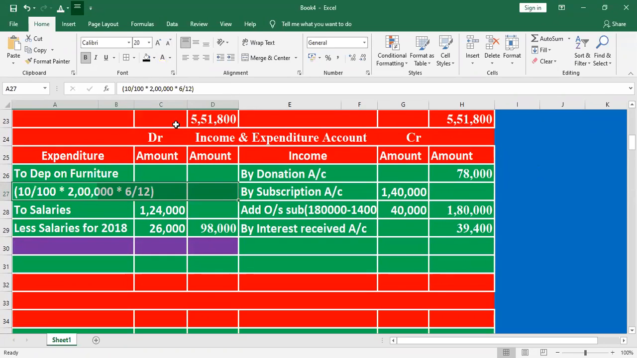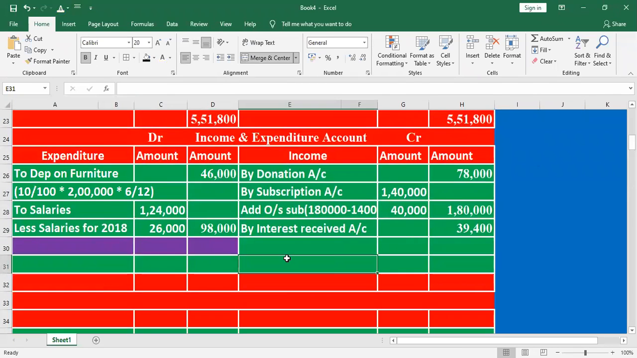46,000. How 46,000? 36,000 plus 10,000 for 6 months, right? So total 46,000. Next, here we will find out the surplus or deficiency. Surplus or deficiency, how do we calculate?